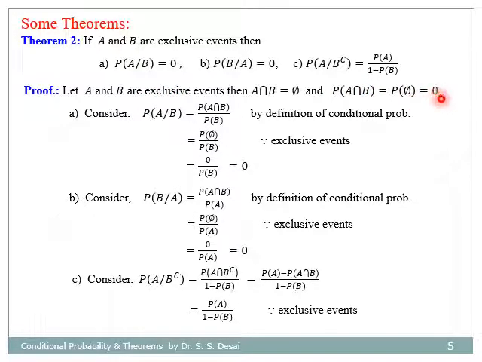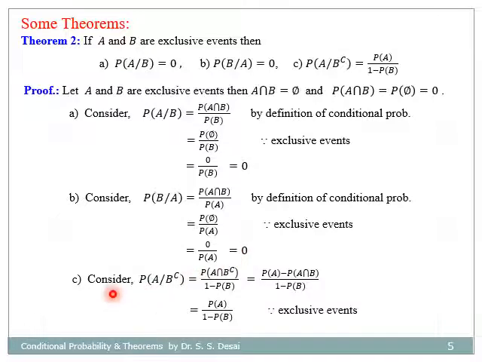By the definition of conditional probability, P(A|B) = P(A ∩ B) / P(B), and as A ∩ B is the empty set φ, its probability is 0, so the final simplification is 0. Therefore P(A|B) is 0. Similarly, P(B|A) is also equal to 0.